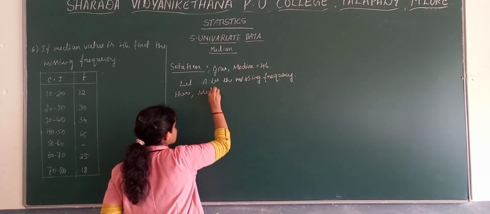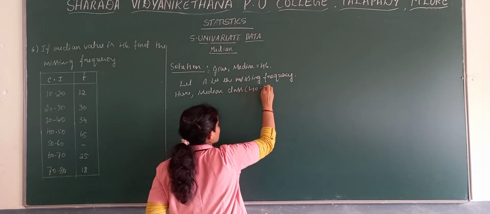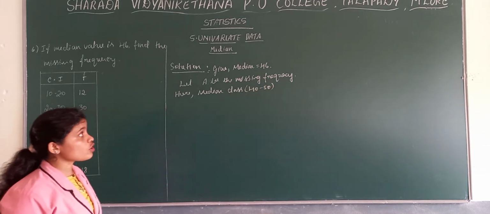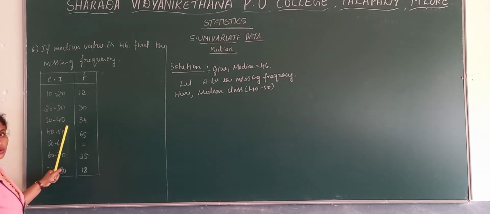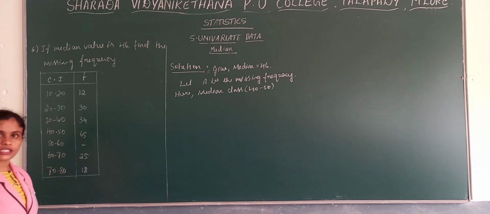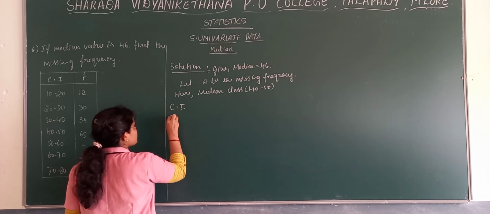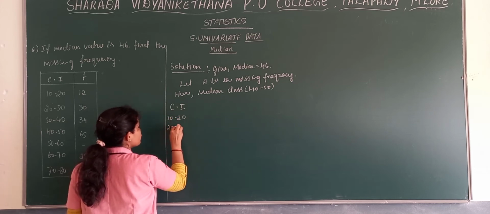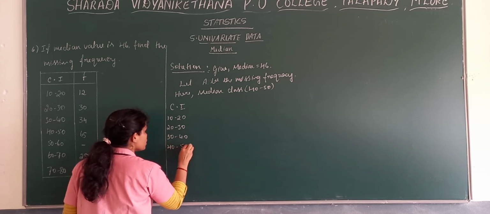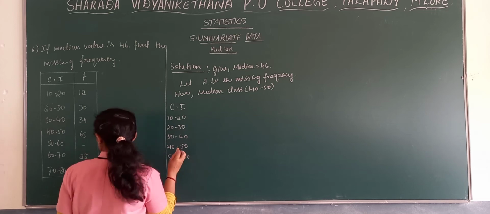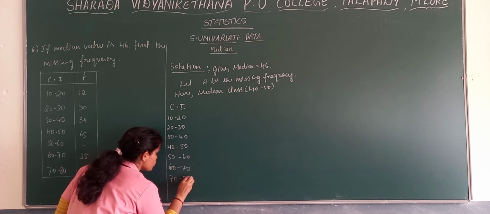So here, median class, what is the median class? Median class is 40 to 50. That is based on the median. Okay, if your median is 36, then median class is 30 to 40. If it is 26, 20 to 30. Now write the class intervals: 10 to 20, 20 to 30, 30 to 40, 40 to 50, 50 to 60, 60 to 70, and last one 70 to 80.